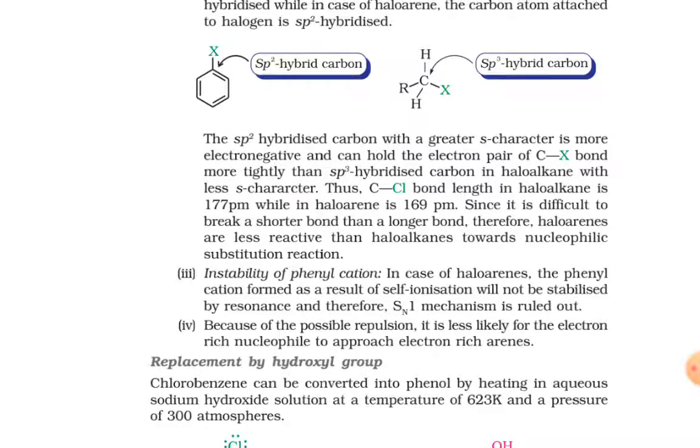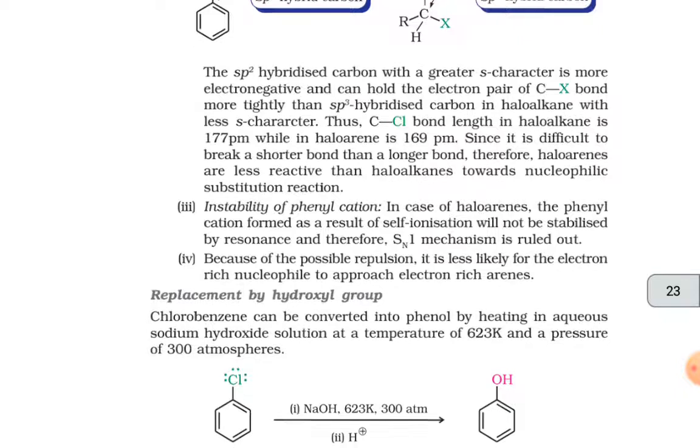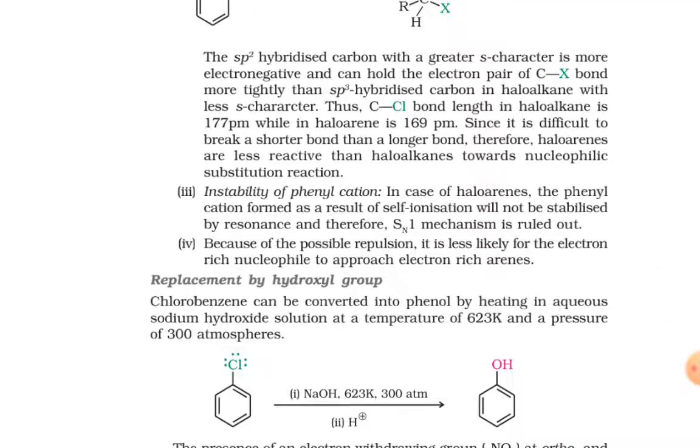The C-Cl bond length in haloalkane is 177 picometer, while in haloarene it is 169 picometer. Since it is difficult to break a shorter bond than a longer bond, haloarenes are less reactive than haloalkanes towards nucleophilic substitution reaction.